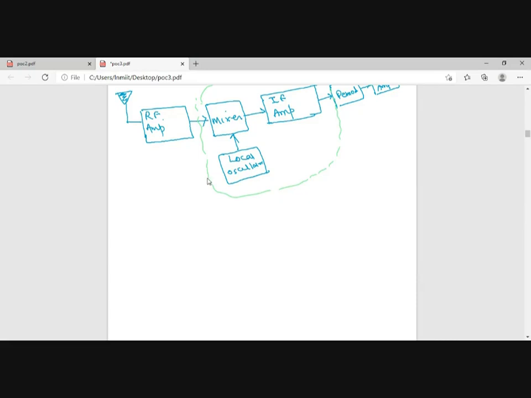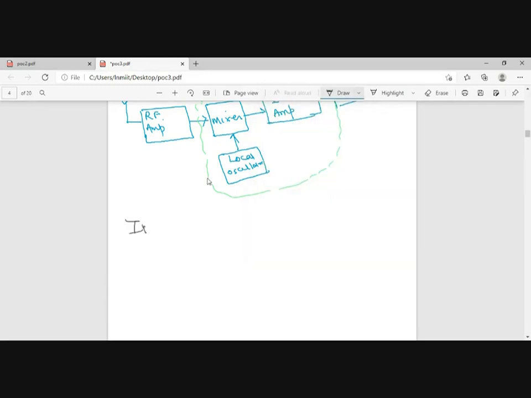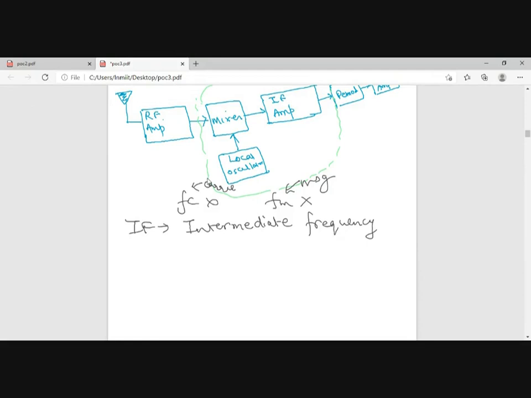Okay, so अब हमारा concept ये कहता है कि now we have to move to a intermediate frequency. So IF will be intermediate frequency. Why I am calling it intermediate frequency? ना ये FC है ना FM है. दिस इज नाइदर FC जिसमें हम ट्रांसमिशन कर रहे हैं, नॉर इट इज FM जिसपे हमको मॉड्यूलेटेड सिग्नल चाहिए. दैट मींस द मेसेज सिग्नल चाहिए. ओके, दिस इज कैरी. So it is neither this or FC, so it will be an intermediate frequency.